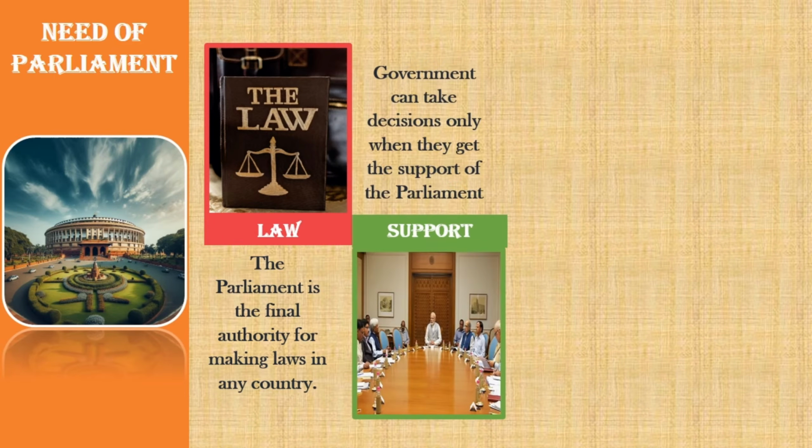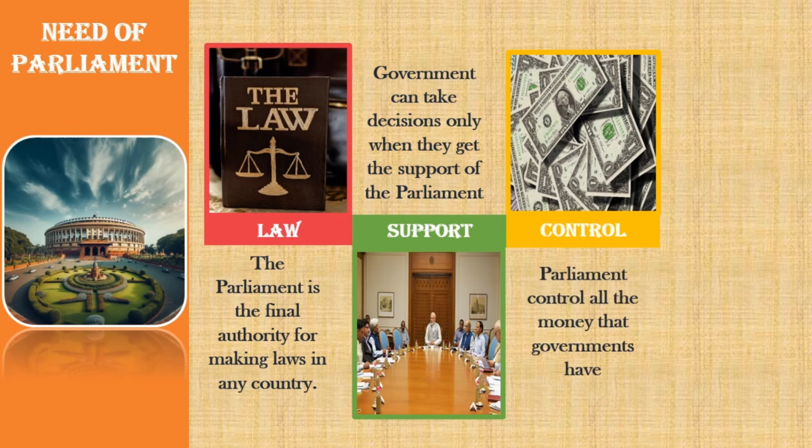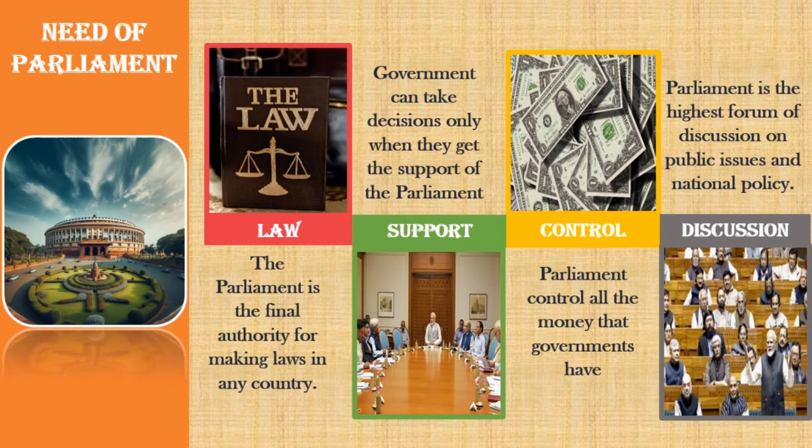Second, support for decisions. The government can only make decisions with the support of the Parliament. This ensures that the government's decisions are backed by the representatives of the people. Third, control over finances. Parliament controls all the money that the government has. Without its approval, the government cannot use public funds. Fourth, forum for discussion. Parliament is the highest forum for discussing public issues and national policies. These discussions influence and shape government decisions and ensure that various viewpoints are considered.